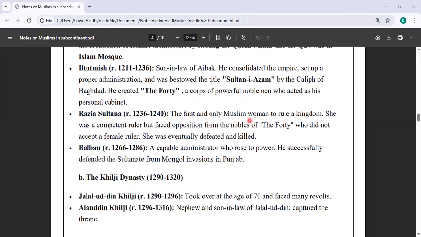Then Razia Sultana, the first and only woman to rule the kingdom, was a competent ruler but faced opposition from the nobles of the Forty, who did not accept a female ruler. She was eventually defeated and killed. Then Balban, a capable administrator, rose to power for a time. He defended the Sultanate from Mongol invasions in Punjab, but he was not powerful enough. The Khiljis took over.